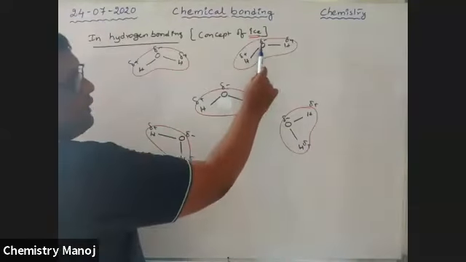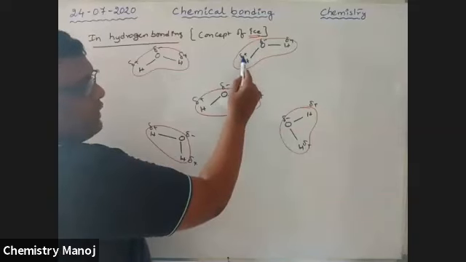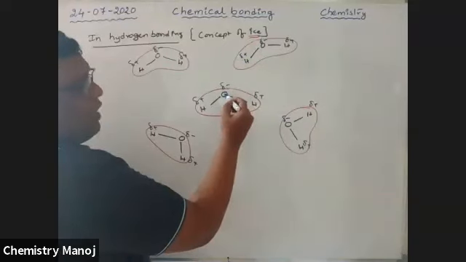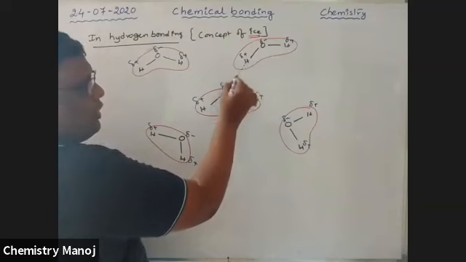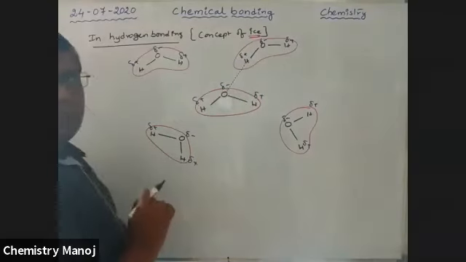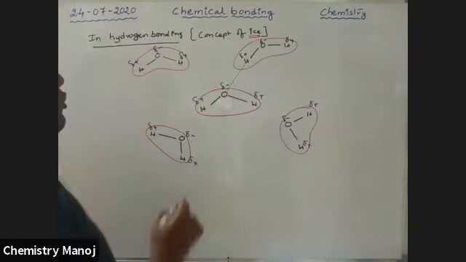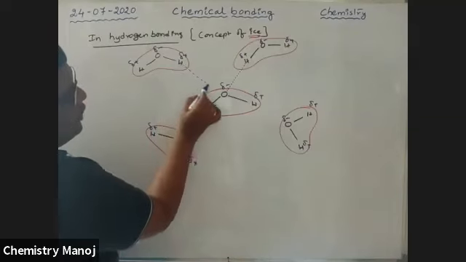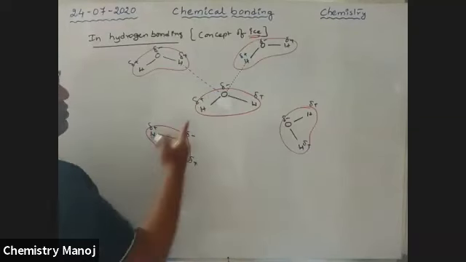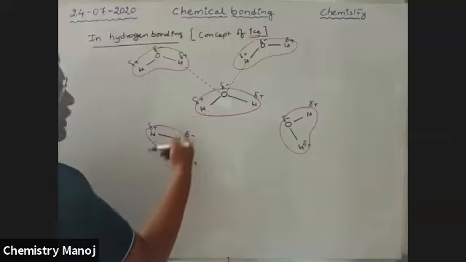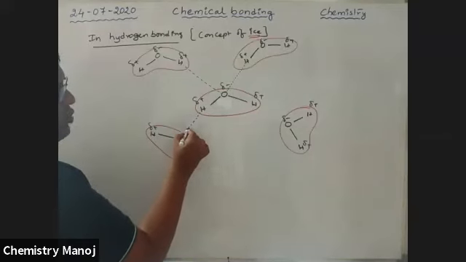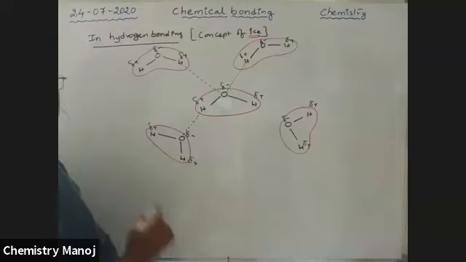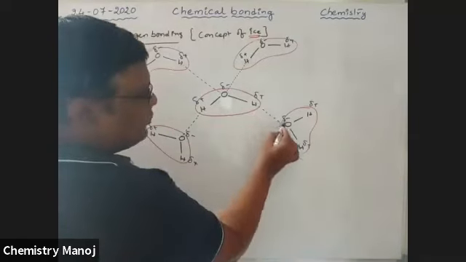The hydrogen is connected with a highly electronegative element, so that's why it gets a positive charge. Nearby oxygen is there, so there is intermolecular hydrogen bonding. Similarly, here also intermolecular hydrogen bonding is possible, and here also hydrogen bonds are there.